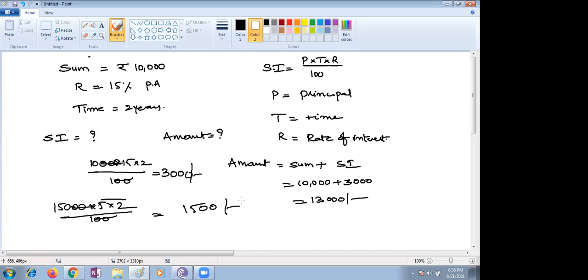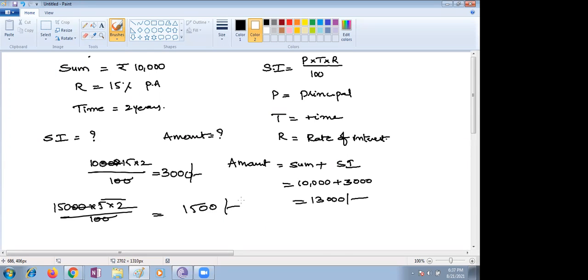If they ask about simple interest, you already know how. Sometimes they give us interest and ask about rate of interest, or SI is given, R is given, sum is given, and you need to find out time. Whatever unknown thing you are supposed to find, take it as X. You know how to solve simple equations by the transposition method. Please solve accordingly. Next thing.